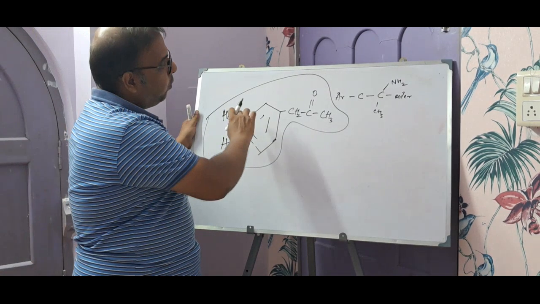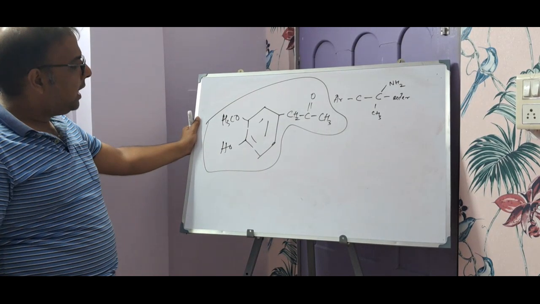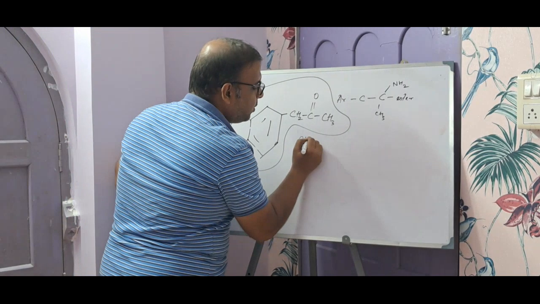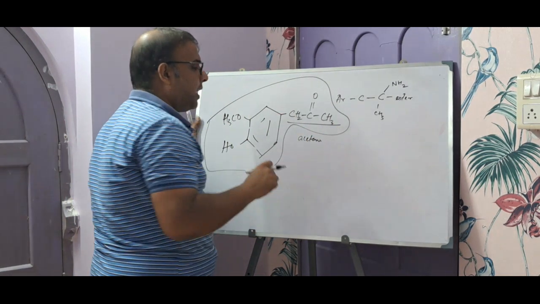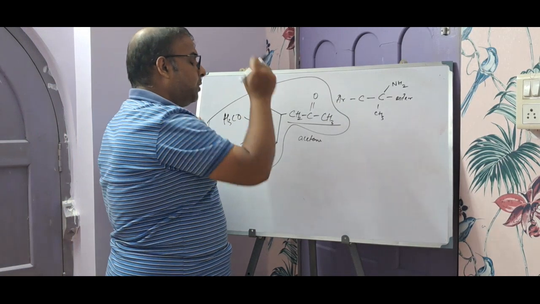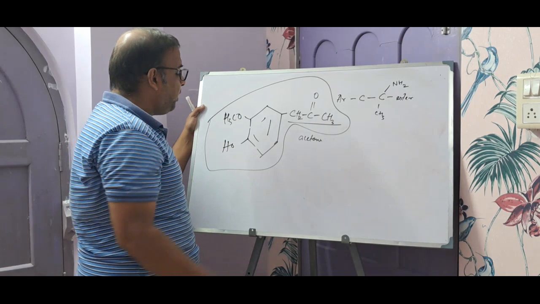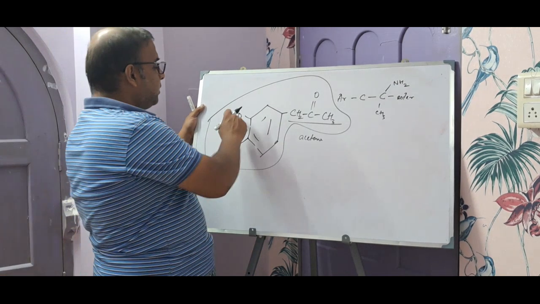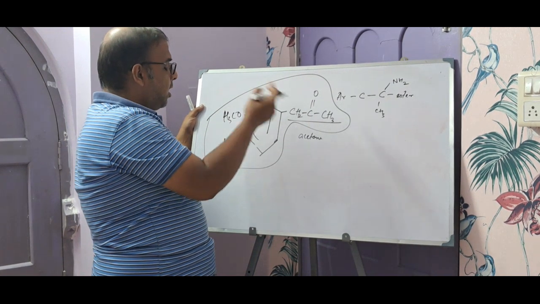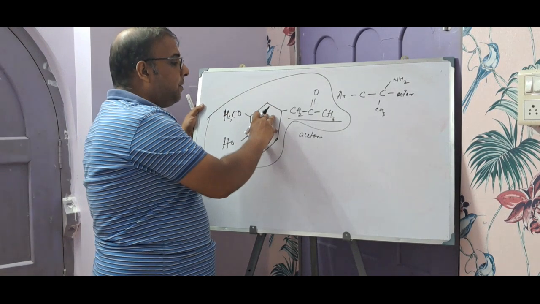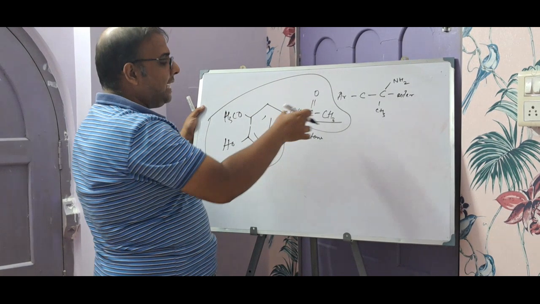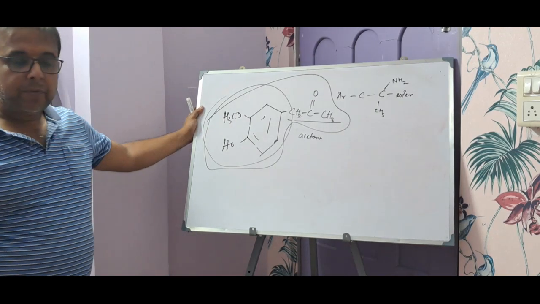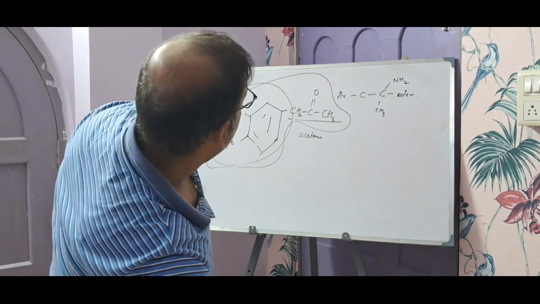So what exactly did we draw here, right? To be more precise, this is a phenol. Can it be called an acetone? This is an acetone, and to that acetone, one hydrogen has been substituted with what? Hydroxymethoxyphenyl. So this is nothing but 4-hydroxy-3-methoxyphenyl acetone, right? So this is basically an acetone, and to that acetone, one hydroxymethoxyphenyl is there. So this is found to be one of the starting materials, right?